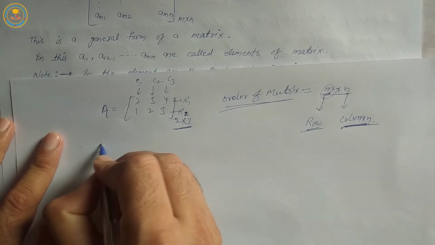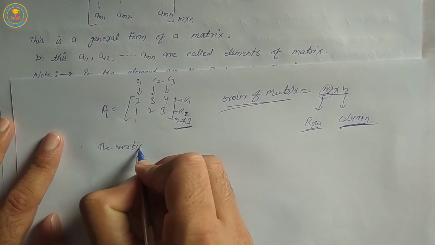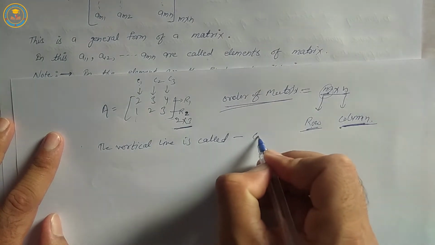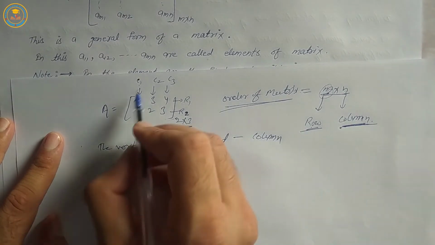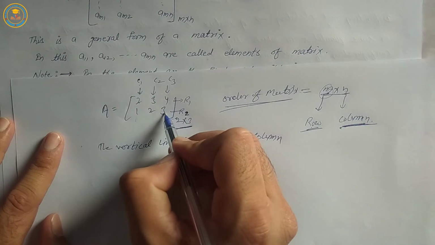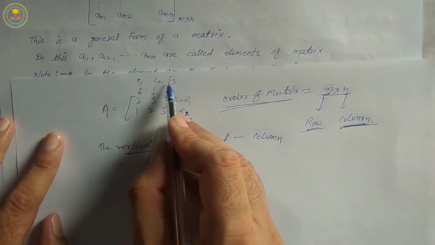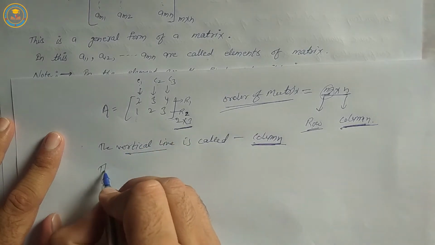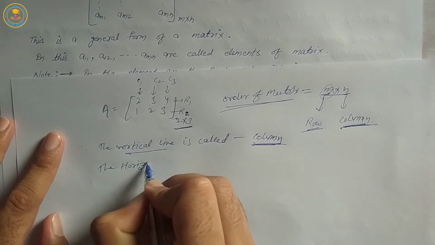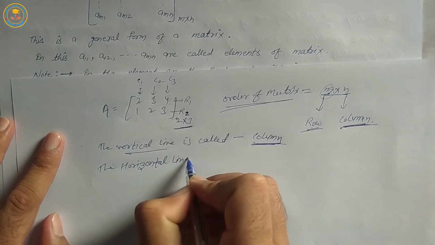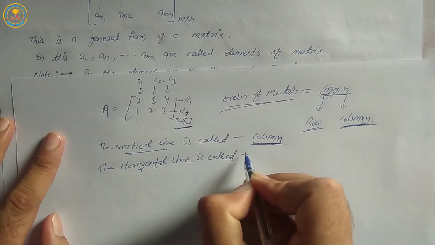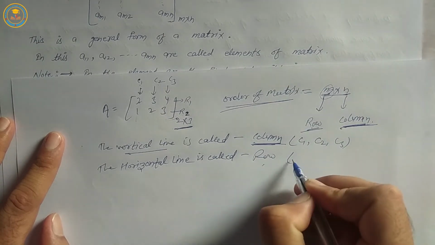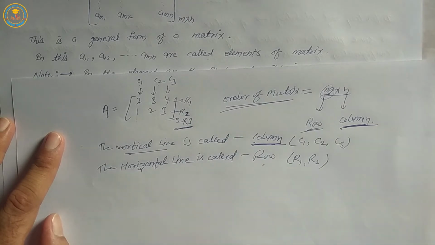Again, the vertical line is called a column: C1, C2, C3. The horizontal line is called a row: R1, R2.